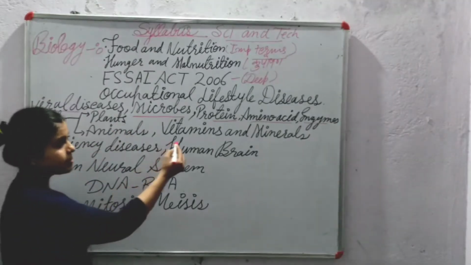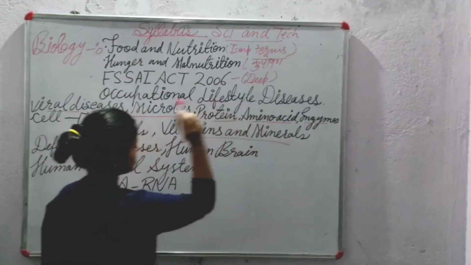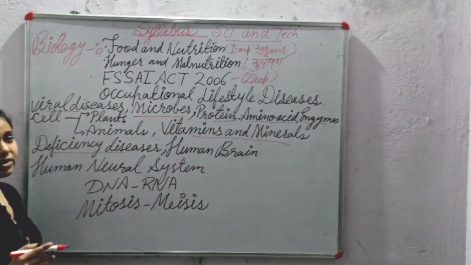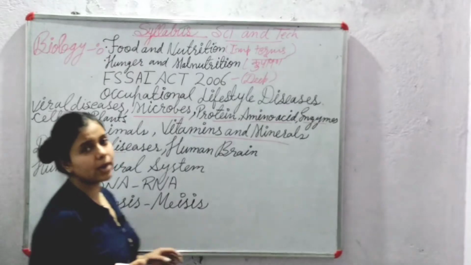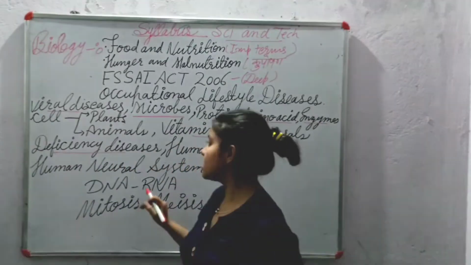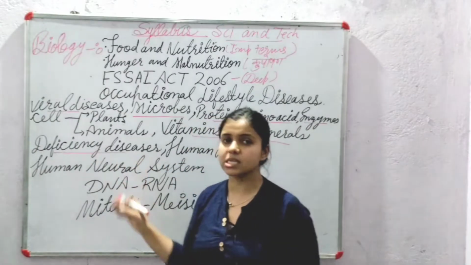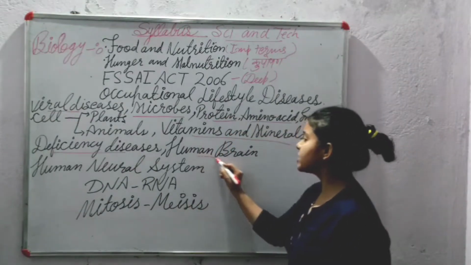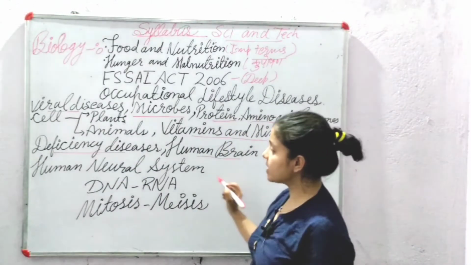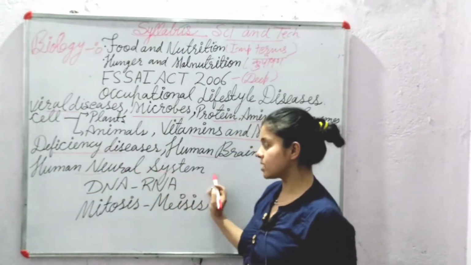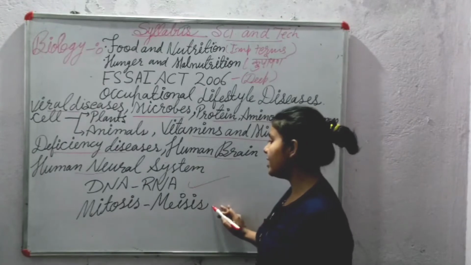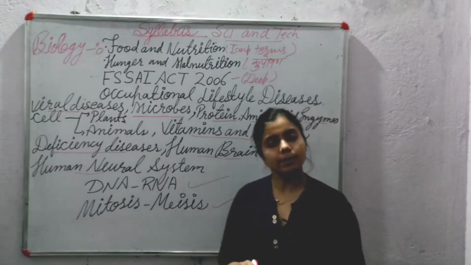Next is vitamins and minerals. Next, deficiency diseases. That means when we don't get the nutrition properly, we get the diseases. That means deficiency diseases, diseases caused by the lack of something. Next is the human brain. Next, human neural system. Last but not the least, DNA, RNA and mitosis and meiosis.